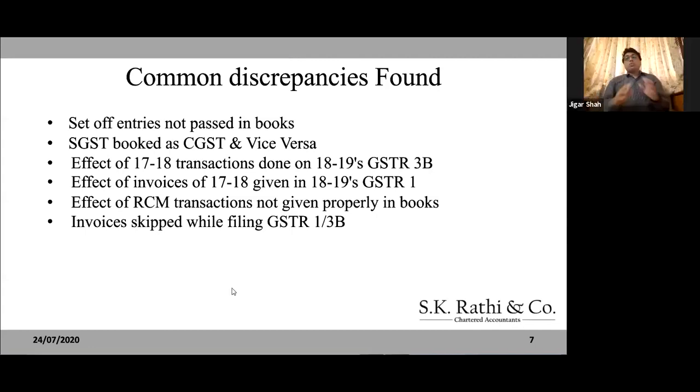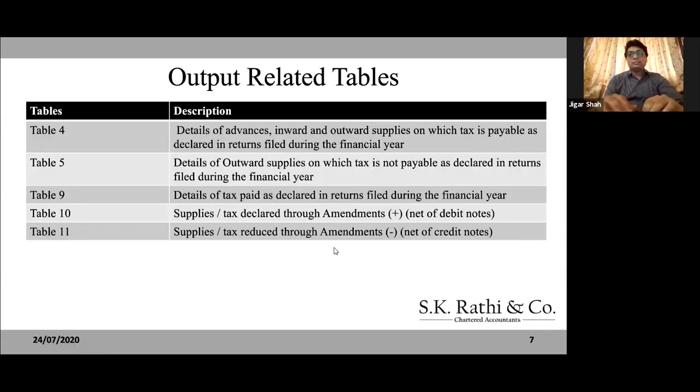Okay, so whatever we discussed so far was just the background. We have not entered GSTR 9 yet. So now let's enter GSTR 9. These are the tables in GSTR 9 which are related to output, wherein you need to enter output related information.